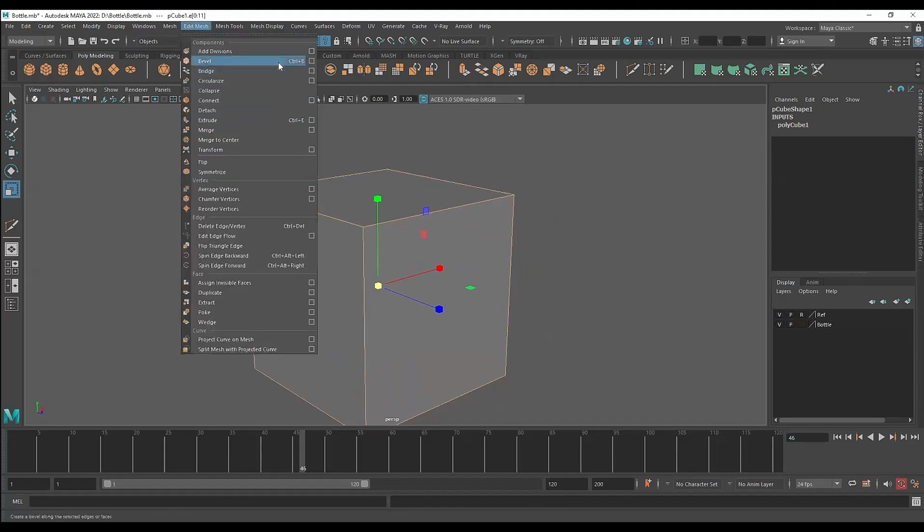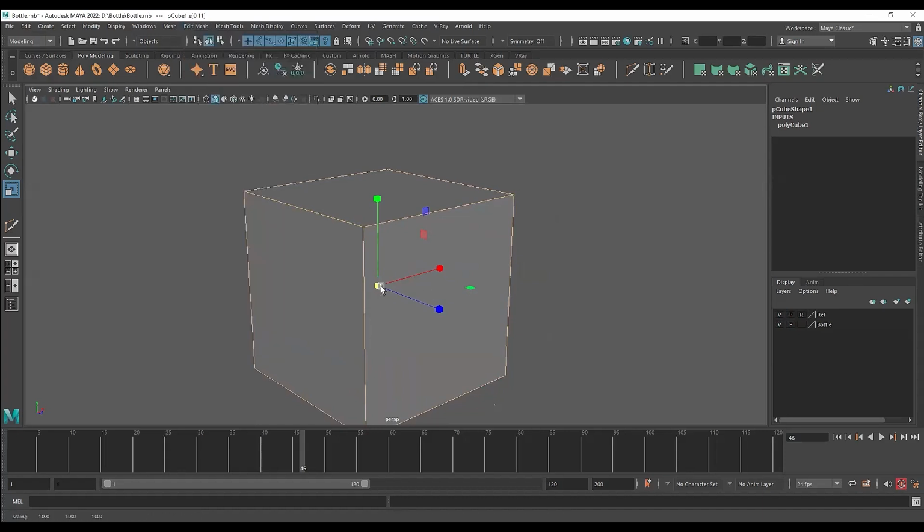These two things you will constantly be using. That's why you have straight away shortcuts here: Control plus E and Control plus B. It's very simple. E for extrude, B for bevel. So I am going to press Control plus B.